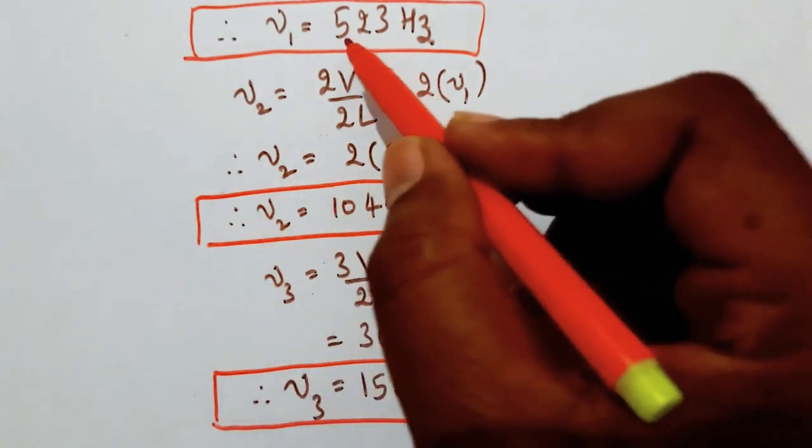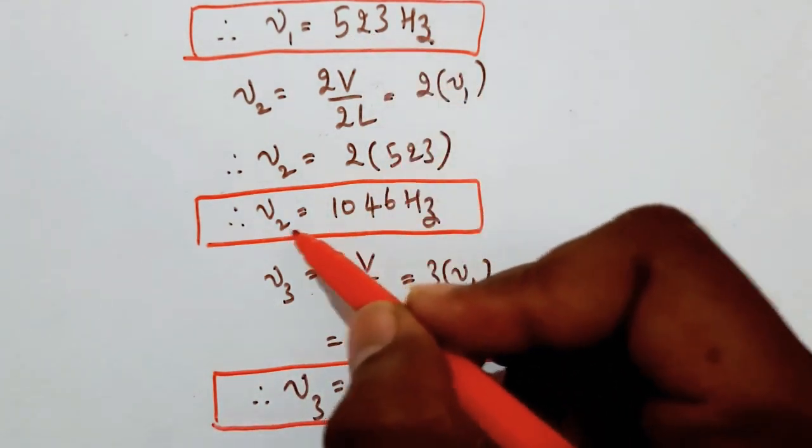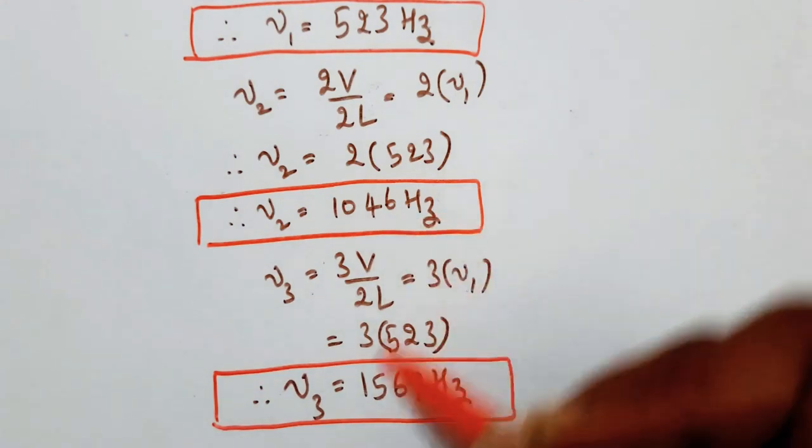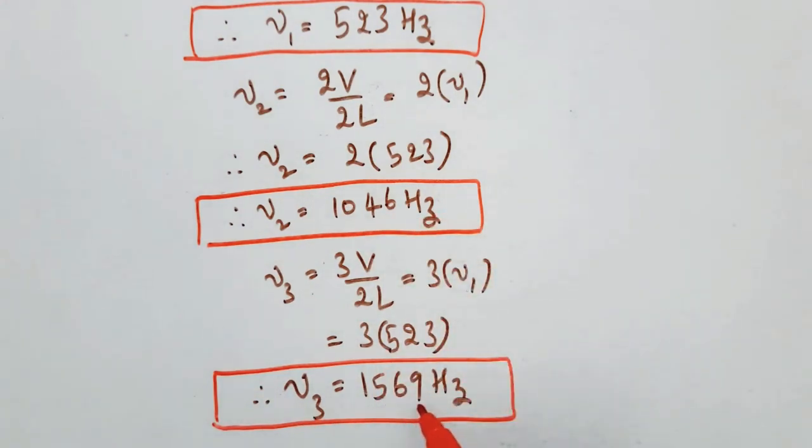Therefore here nu1 is equal to 523 Hz, nu2 is equal to 1046 Hz and nu3 is equal to 1569 Hz.